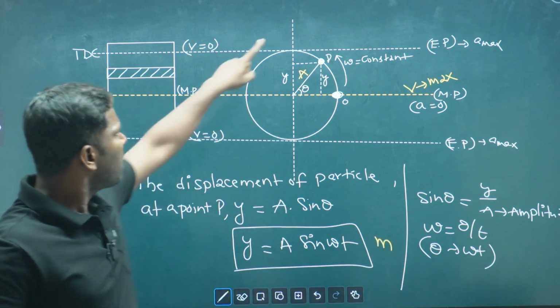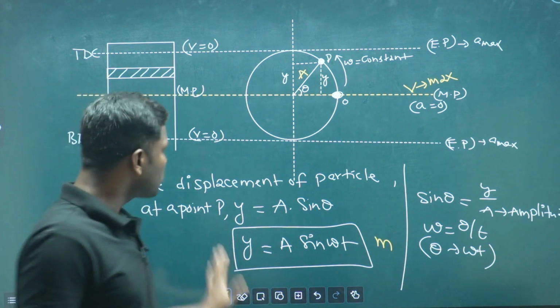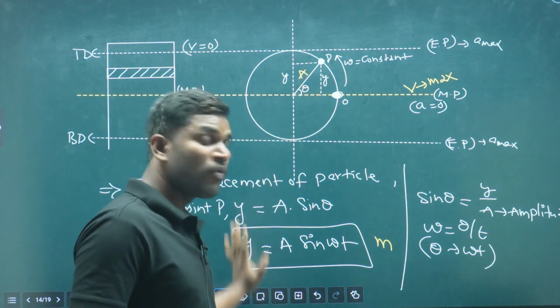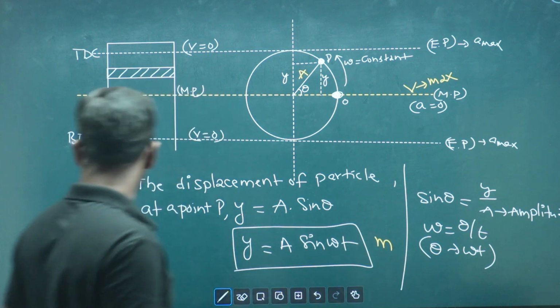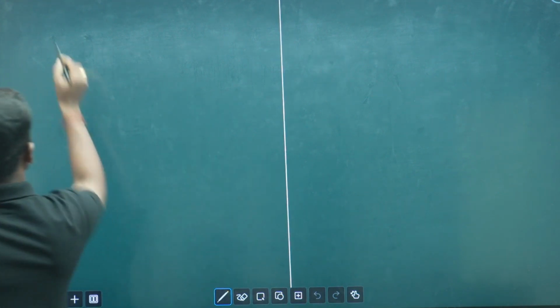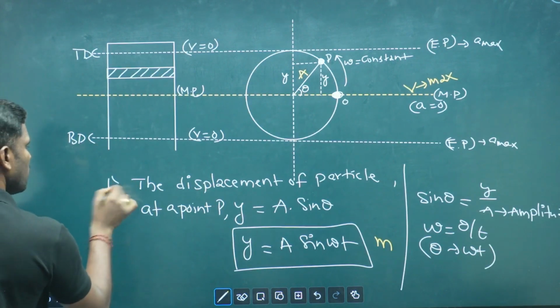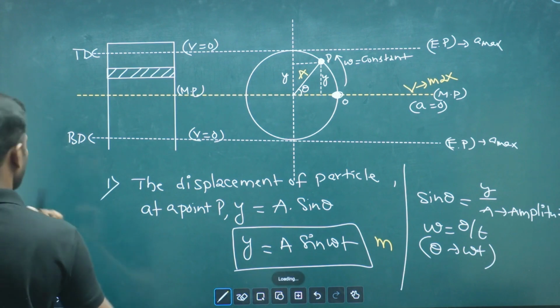See, if we find out the displacement of the particle at a particular point P, we can also find out the velocity at a given point and of course the acceleration at a given particular point. So let us try to understand this as point 1 and point 2.